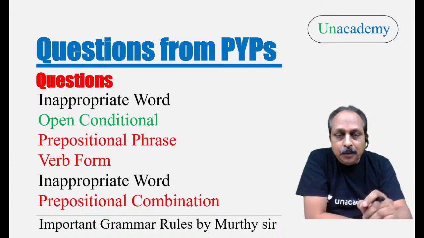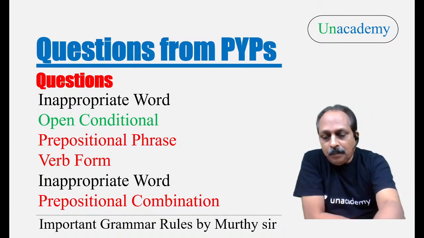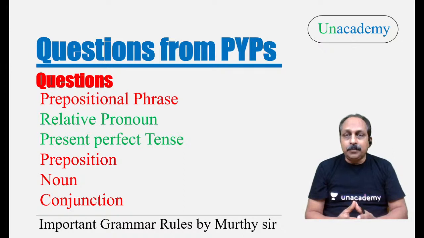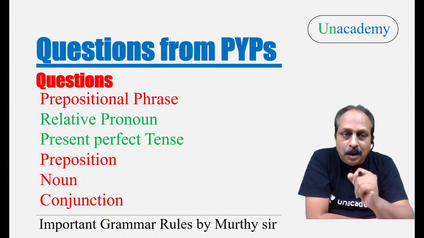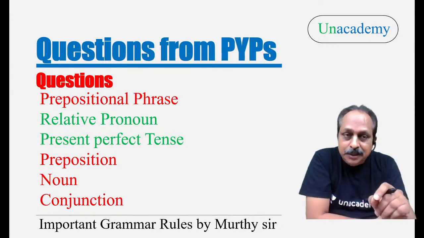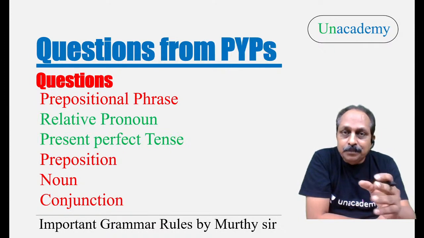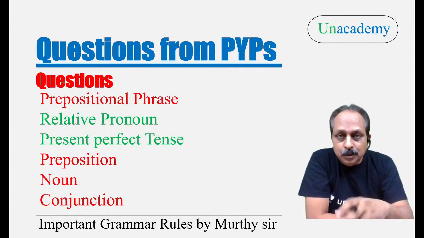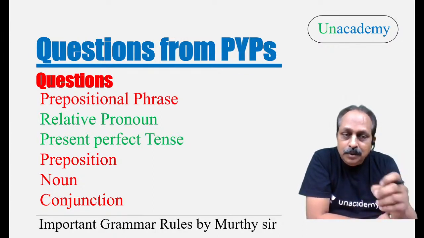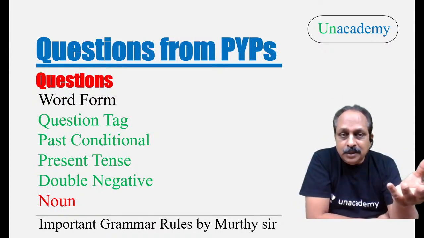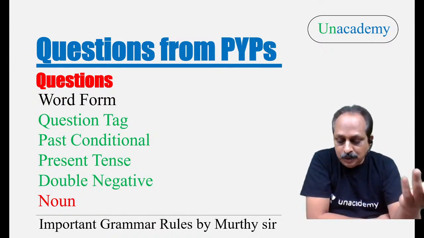Then, inappropriate word, unpredictable. Prepositional combinations, difficult, and prepositional phrases also difficult. One question on relative pronoun, green, grammar related, easy to answer, provided you remember the rules. Present perfect tense, tense related, easy to answer, so green. And prepositions again not easy, it's an ocean, thousands of combinations. But if you read newspapers regularly, easy to answer. Noun, that one is a tough one. Conjunction, a tough one. Exposure to the language is required to answer those questions. And word forms again not easy. You have to know. By reading a lot, you will come to know.